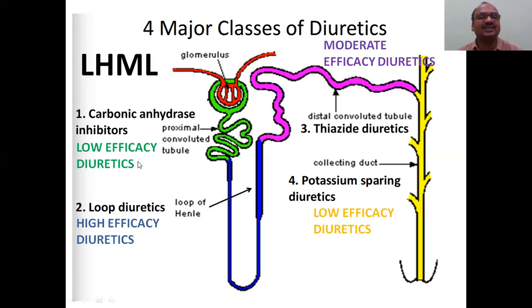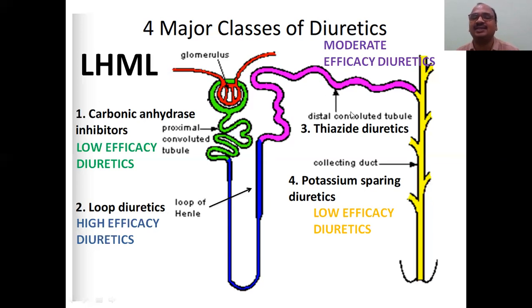Now we will see here. These are the low efficacy diuretics. The first one, that's why I have shown the same color, green color, matching green color, low efficacy. It shows very little action of diuretics. High efficacy diuretics, see here, high. This yellow color, this blue color, that's why I have shown the high efficacy, powerful diuretics, you can say. Moderate efficacy, same pink color.